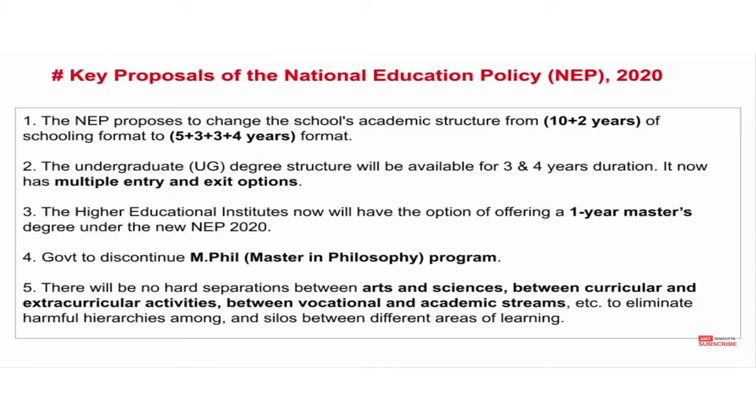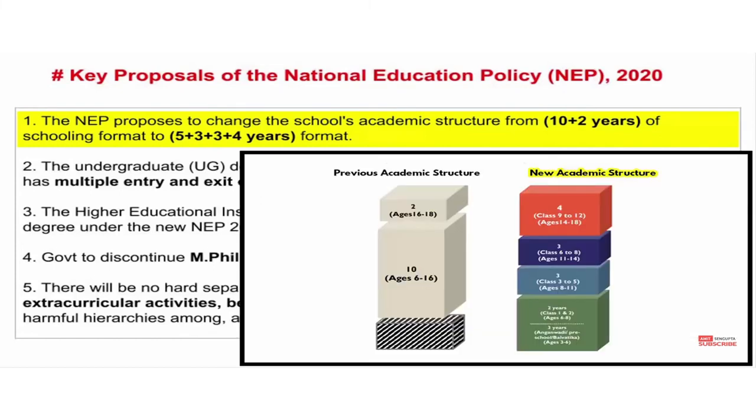What are the key proposals of the national education policy? The first one: NEP proposes to change the school academic structure from the 10 plus 2 schooling format to a 5 plus 3 plus 3 plus 4 years format. Now the structure is going on as 10 plus 2. You can see here, this is the current structure where the foundation stage is neglected.